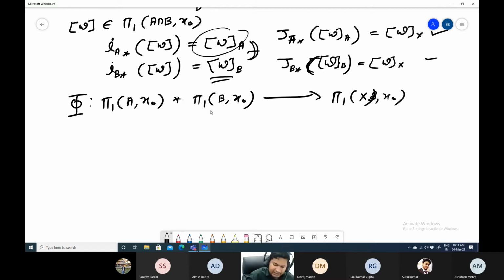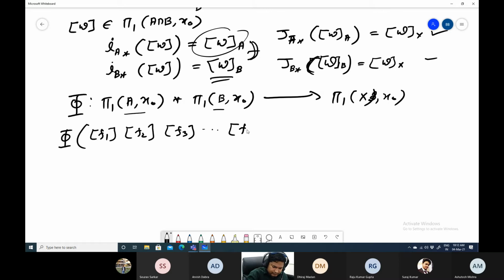Now what will be any element of pi1(A) star pi1(B)? Can you give me one element? If we multiply both the homotopy classes, it is just simple. Any element will look like this one only. Say this is my A, this is my B. That will be an alternating word.